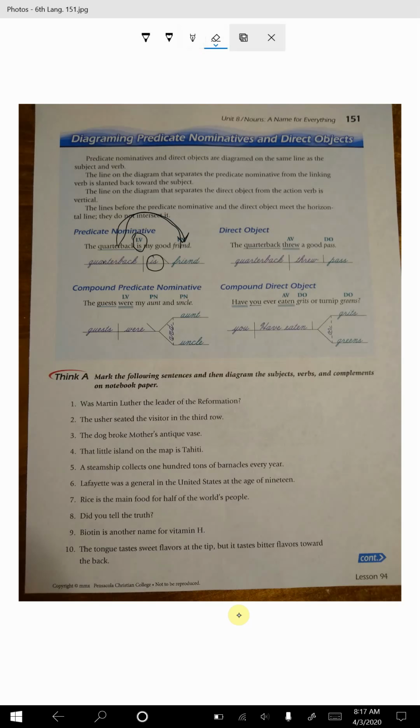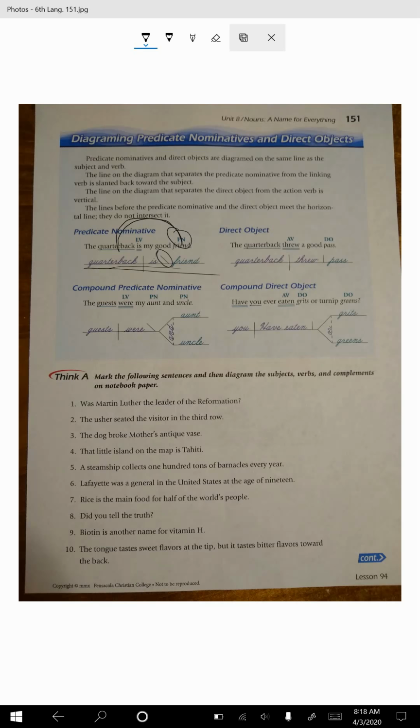They will label it as PN, as you can see right here, PN for predicate nominative, coming after a state of being verb. It's acting like a linking verb. It's not really doing any action. It's just joining these two together. Therefore, when we diagram it, we put it on a slanted line, but we put it on the main line with the subject and the verb.